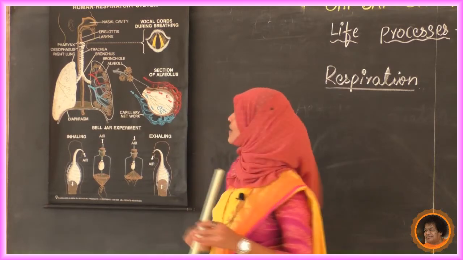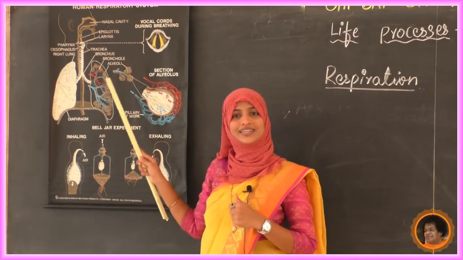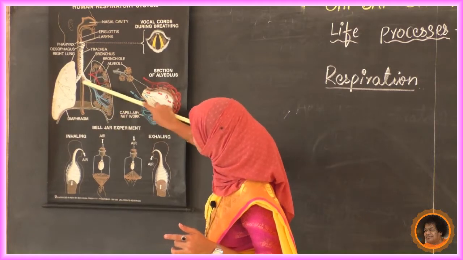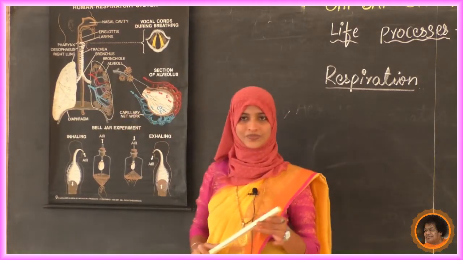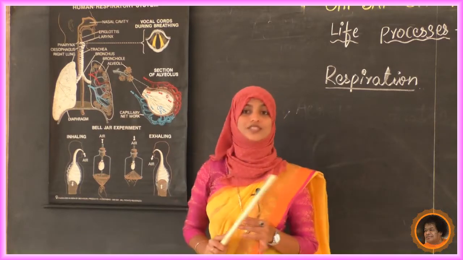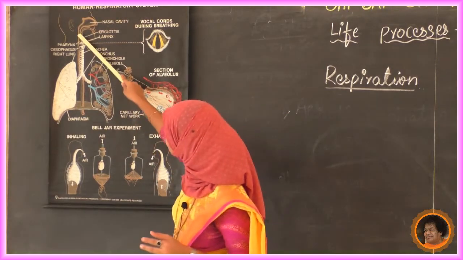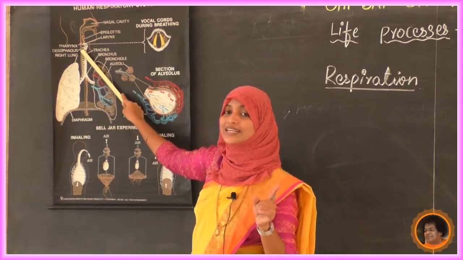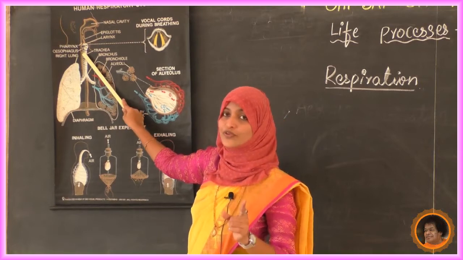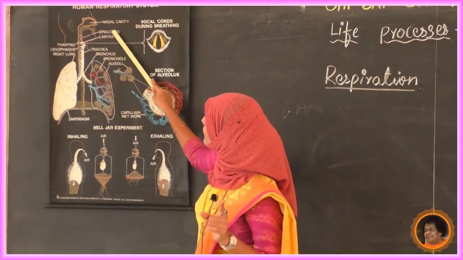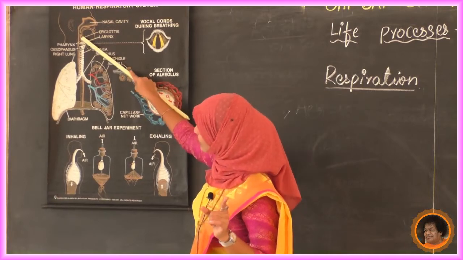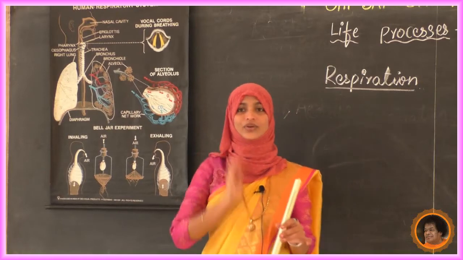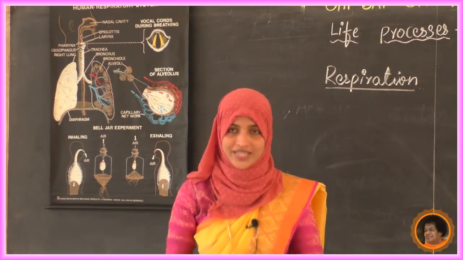Now where are these bronchioles and alveoli present? Inside the lungs. So this is the lungs. See here, we have two lungs. Yes, this is all about the respiratory system. After that we can see here the pharynx and esophagus. Which system is it? That is the digestive system, so don't be confused. This is the larynx and trachea, which are part of the respiratory system.